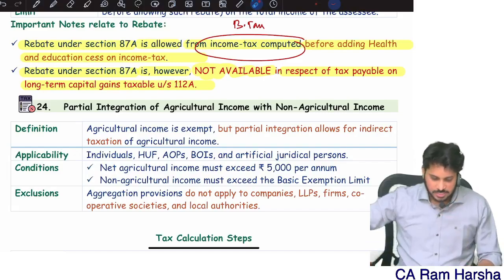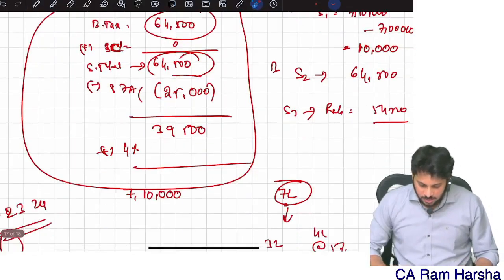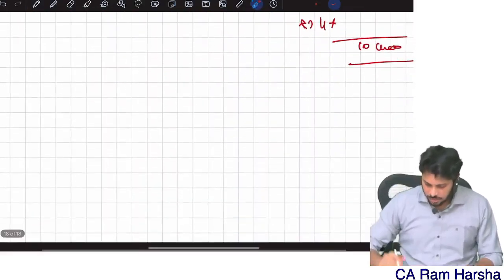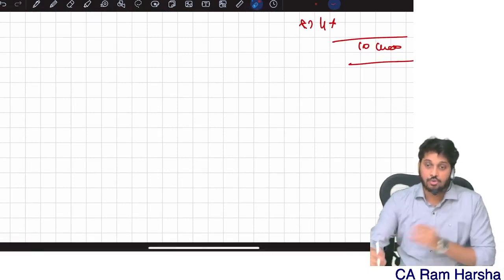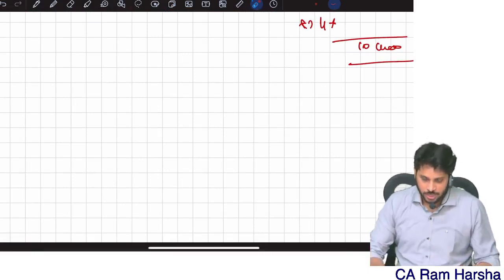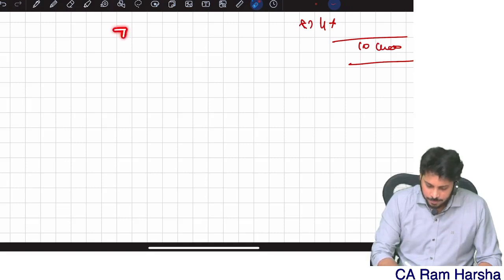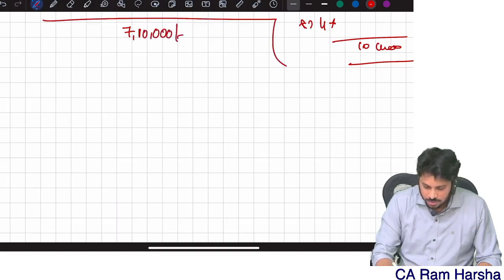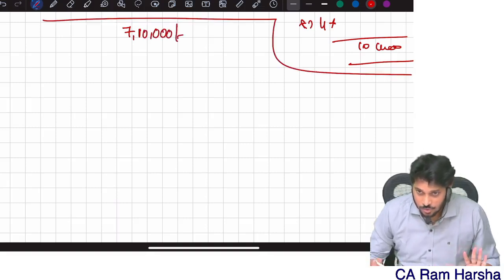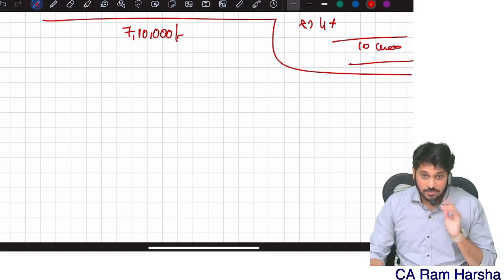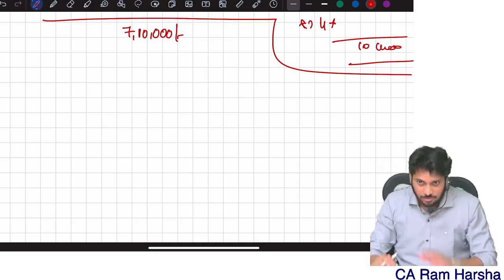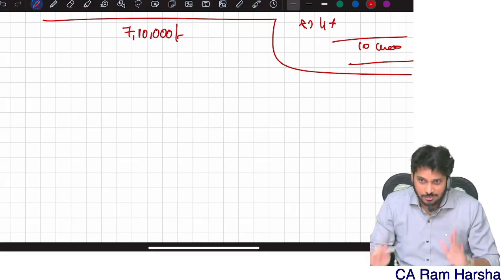Somebody is asking about the rebate calculation when total income includes 112A income. For example, 7,10,000. Remember, there are no guidelines on this. Even the income tax software released by the department will not compute the right number.